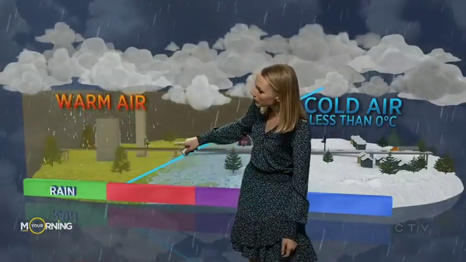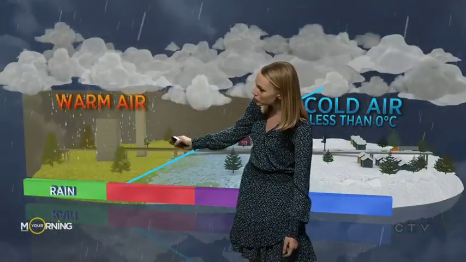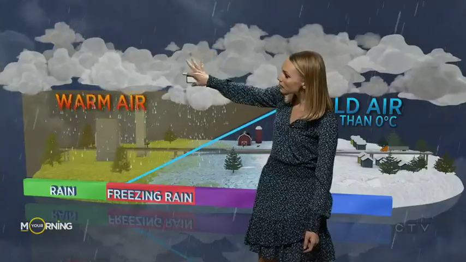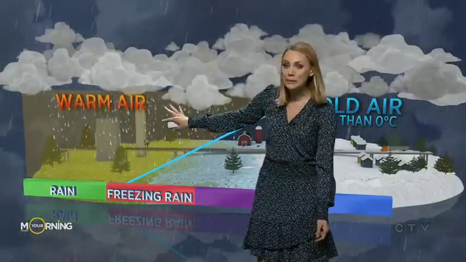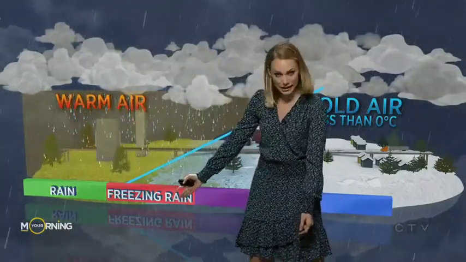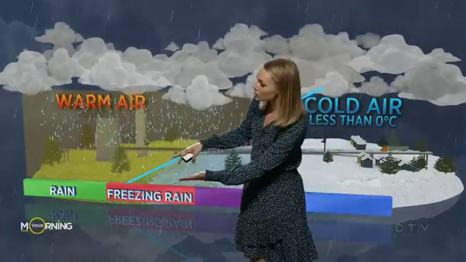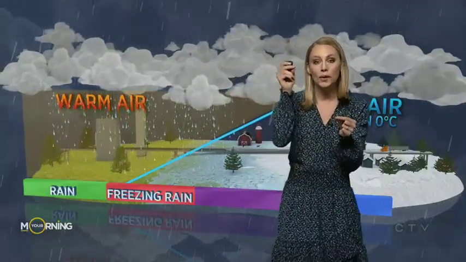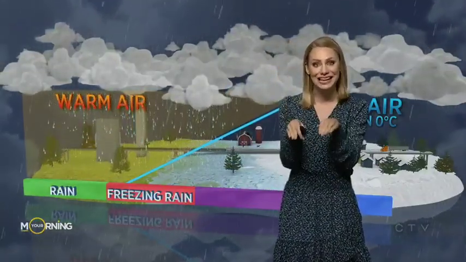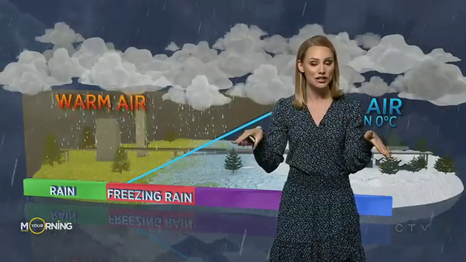And if we're in a position where we have cold air in the clouds, warm air stretching down, but cold air right at the surface, we'll see precipitation coming from the cloud, melting completely, and then refreezing again as it hits the ground. The precipitation doesn't freeze solidly before it hits the ground. It becomes supercooled. The temperature of the water droplet will actually drop below freezing, so the second it hits the surface, it becomes a sheet of ice.